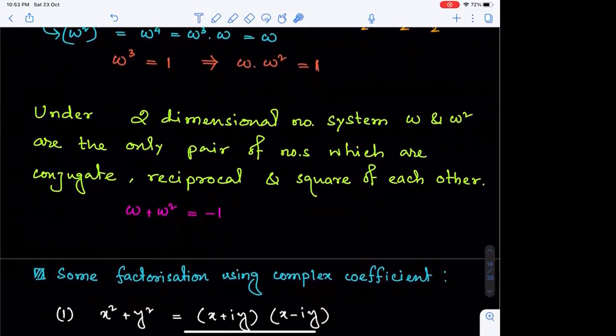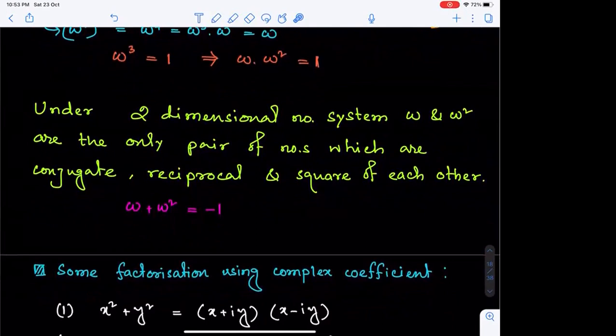So we start with x square plus y square. This is the first factorization we left. We learned factorization of x square minus y square way back at the beginning of algebra, and we ignored x square plus y square. Now we can identify this can be addressed as x plus iota y into x minus iota y. So in terms of complex coefficients, this can be factorized into degree 1 factors.